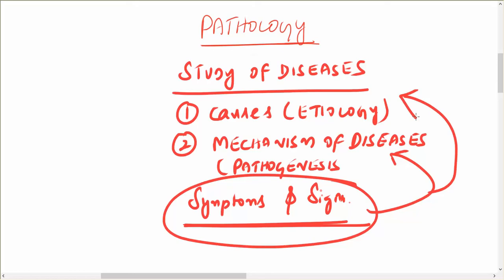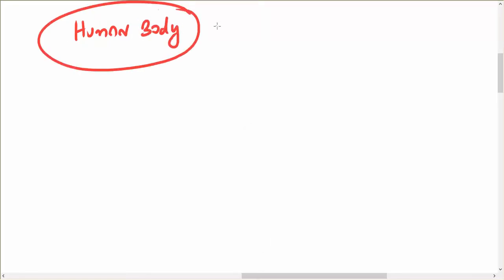As I said, today we are going to discuss two lectures. Lecture 1 is cellular adaptation and lecture 2 is cellular injury. So related to that, let me discuss certain things about the cell. Okay, so the human body is made up of many organs such as heart, lung, liver, kidney, skin, brain, like that.